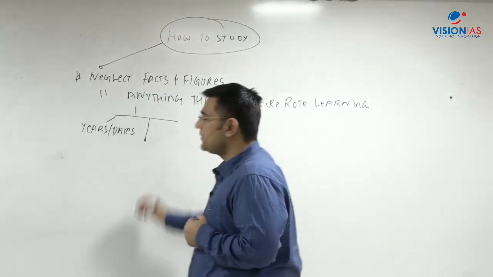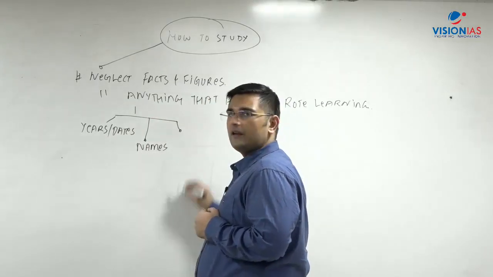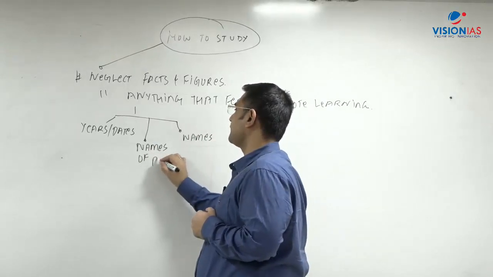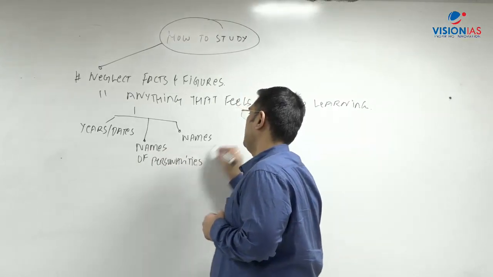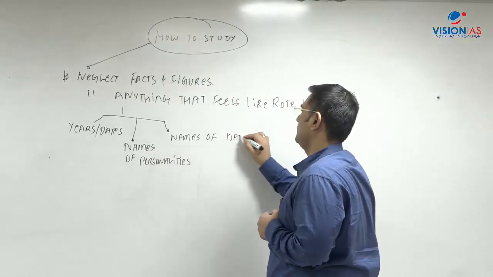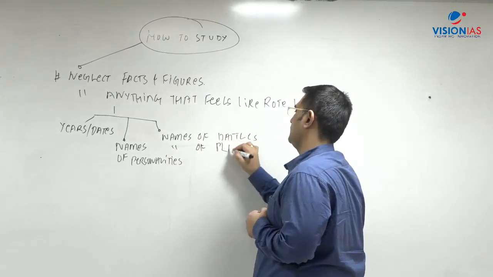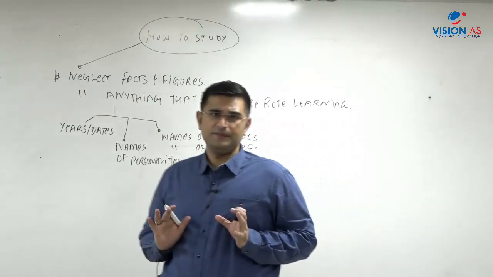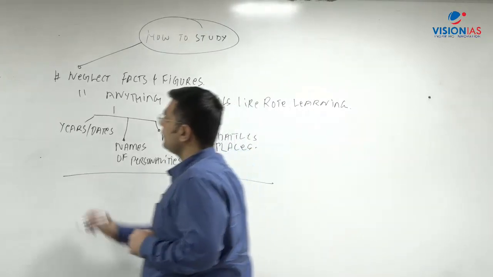Second aspect comes names. Then names of battles, names of personalities, names of places. Neglect all of that. What you should focus upon is, the focus should be on this thing.